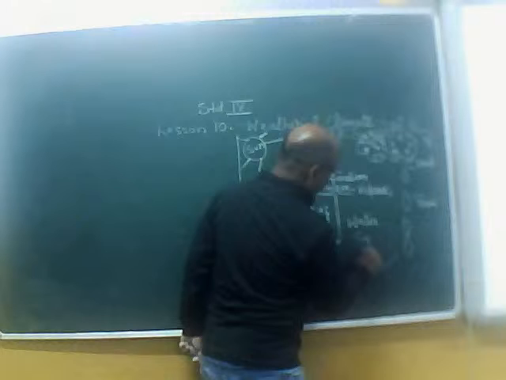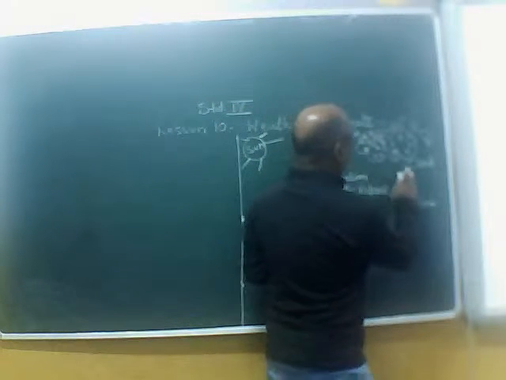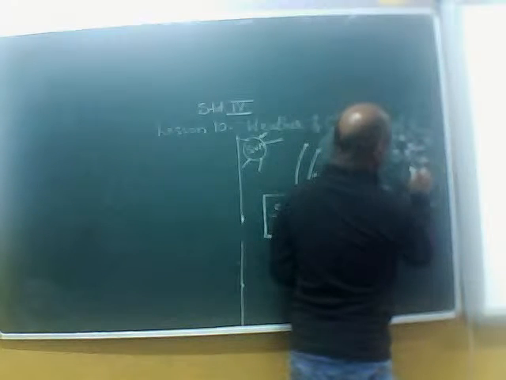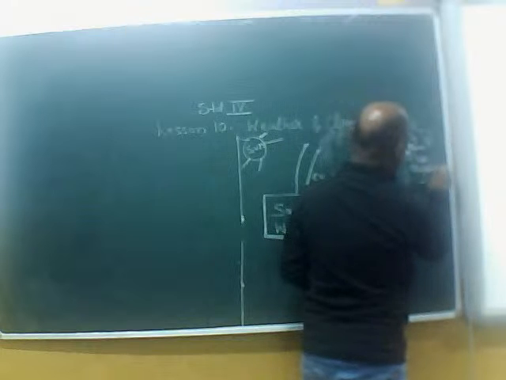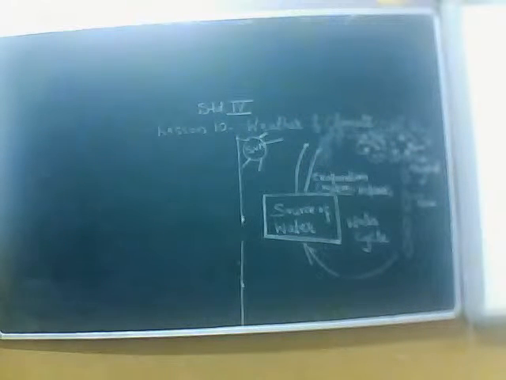But suppose it is very cold, and these droplets of water get converted into ice crystals. Then what do we receive? If ice crystals are falling down, what do we call that?